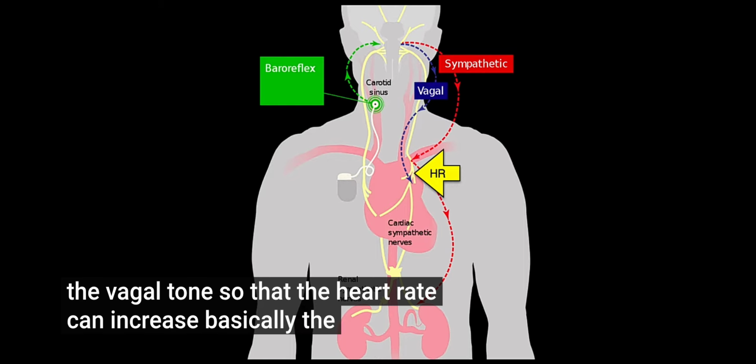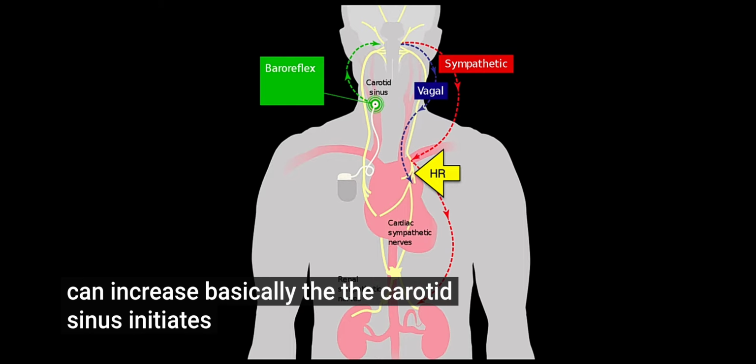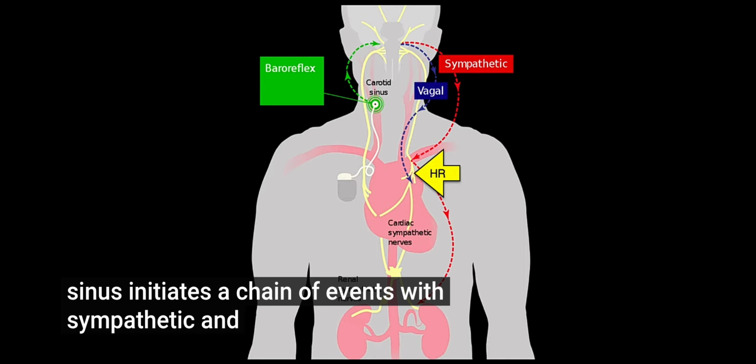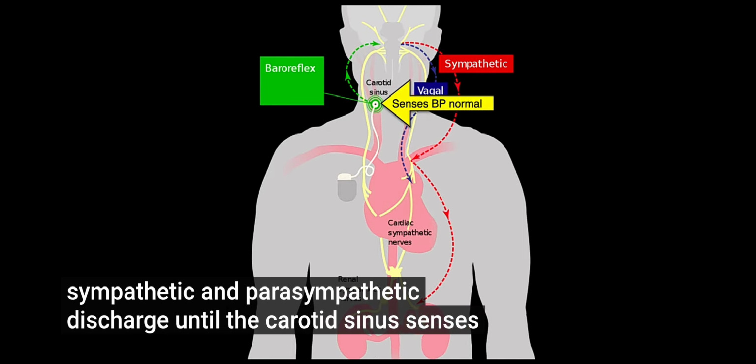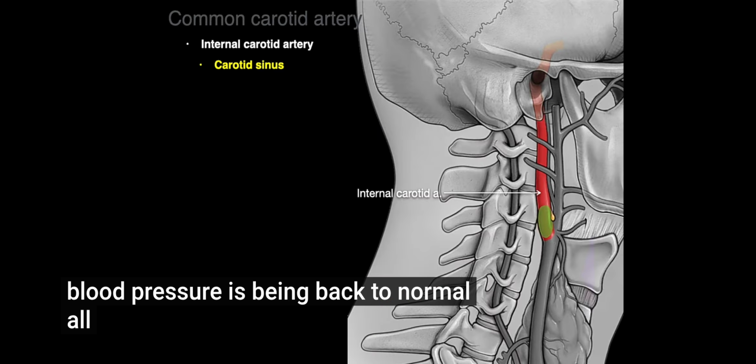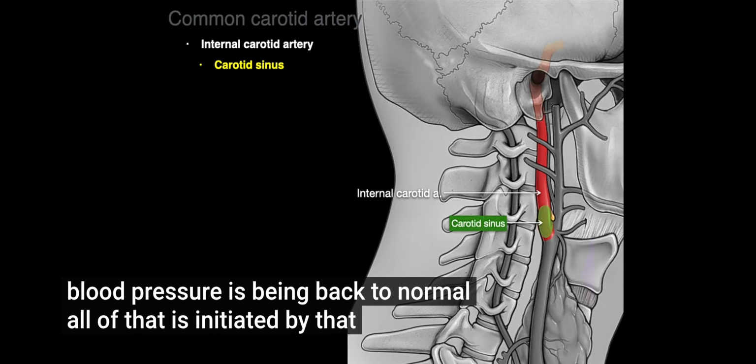Basically, the carotid sinus initiates a chain of events with sympathetic and parasympathetic discharge until the carotid sinus senses blood pressure as being back to normal. All of that is initiated by that carotid sinus.